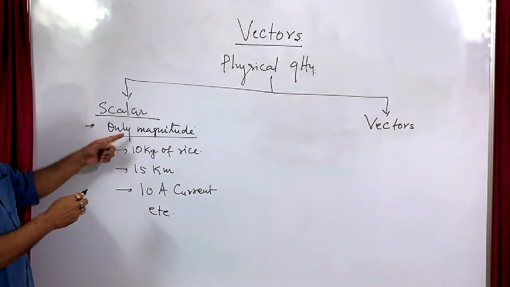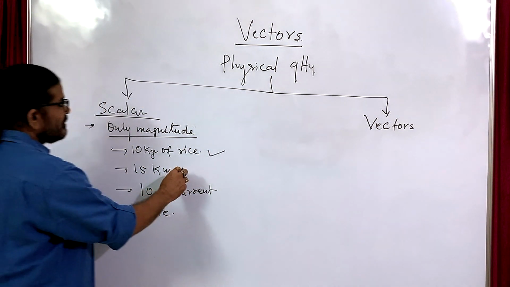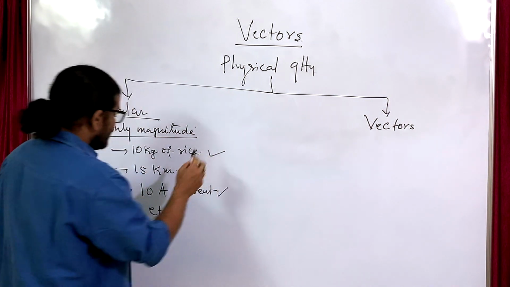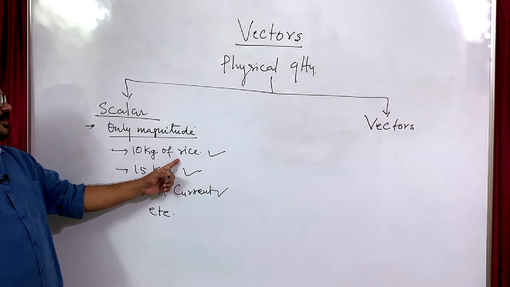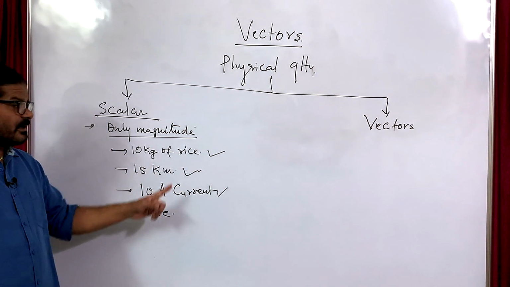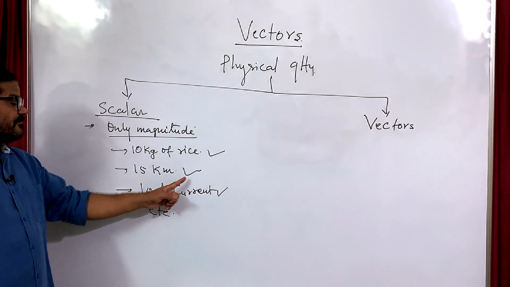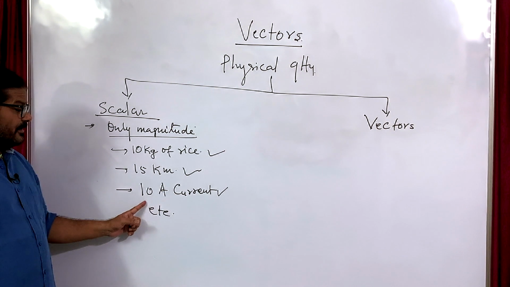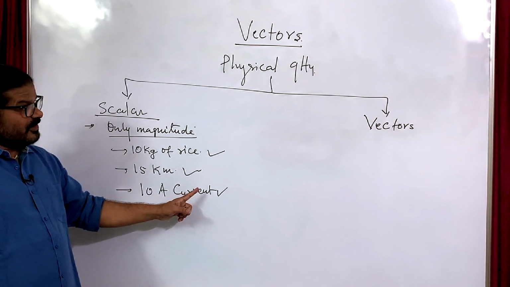These are quantities of mass, distance and current. If I say 10 kg of rice, it gives the complete sense and complete meaning. 15 kilometer of distance gives complete sense, and 10 ampere of current also gives complete sense.